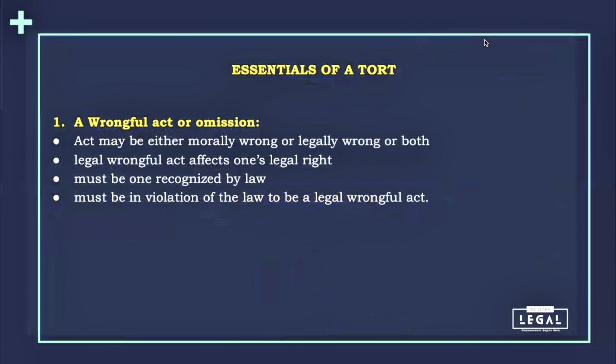When we talk about the essentials of tort, the first one was a wrongful act or omission. So, firstly, it says that the act may be either morally wrong or legally wrong or both. All right. So we will do about this in greater detail in the classes also. Basically, it is not so that it should be only legally wrong. It can be morally wrong, like ethically wrong also. Like, for example, you misbehave with somebody who's a senior citizen. All right. Now, it was not to the extent to make it a legal wrong, but on the moral grounds, it was wrong, right?